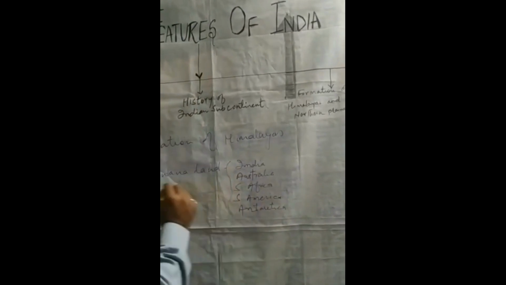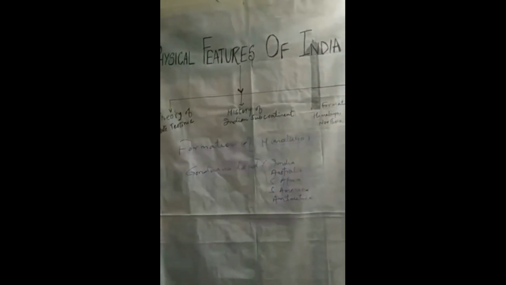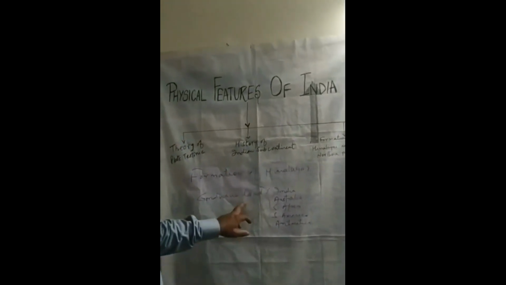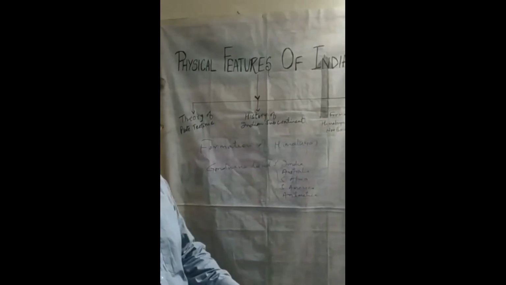So see how big this landmass was. Gondwana land was such a very big landmass, and it includes all these countries or continents of the world.